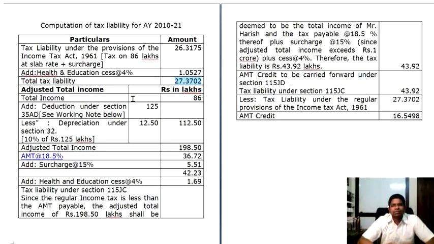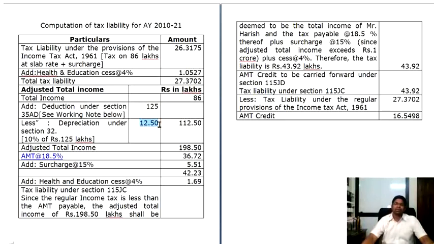But in our question, we have only deduction under section 35AD, that is 125 was deducted. That will be added back, and also further depreciation is permitted. Why will you calculate depreciation? You will presume that no deduction is permitted. When no deduction is permitted under section 35AD, you will be entitled to calculate depreciation.